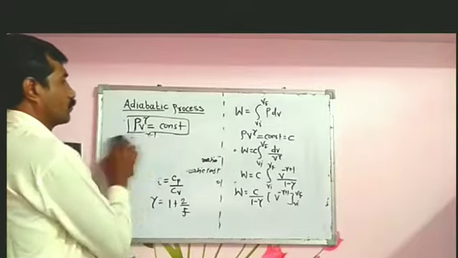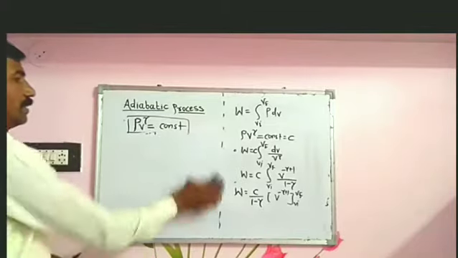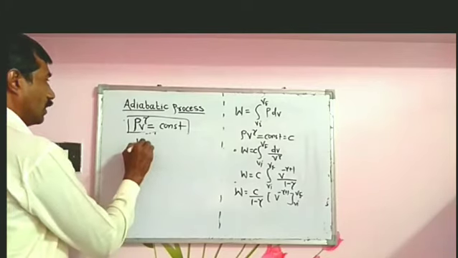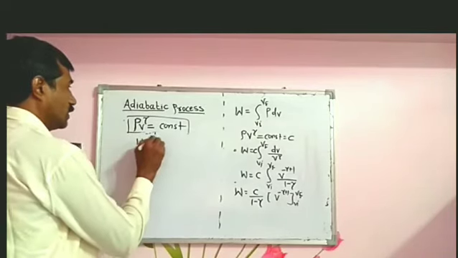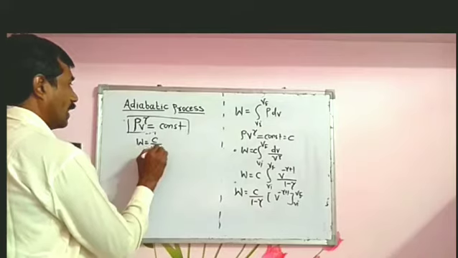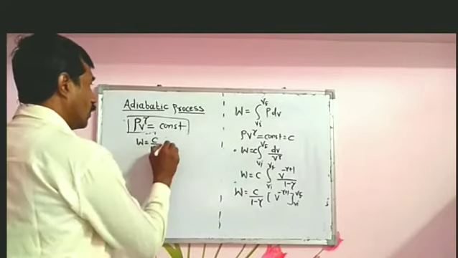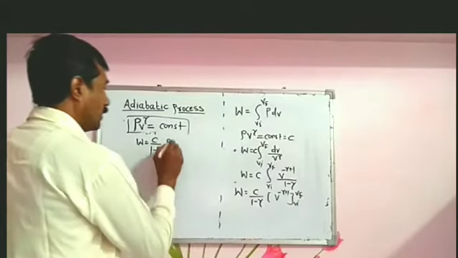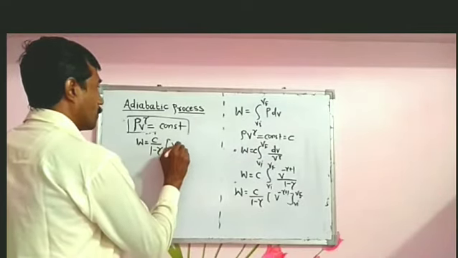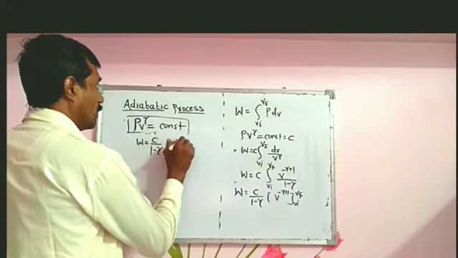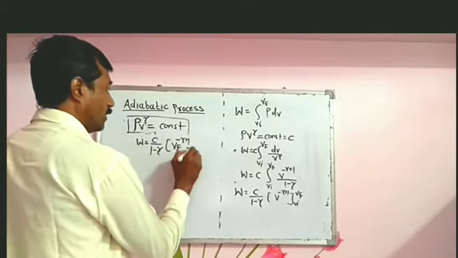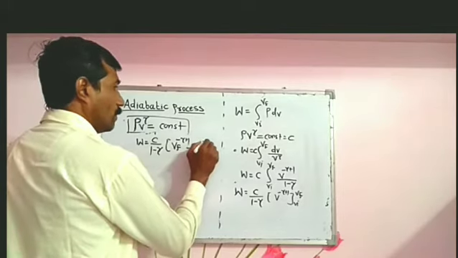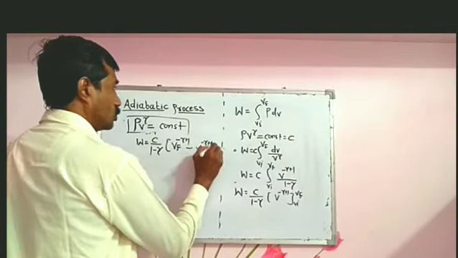Then W is equal to C upon 1 minus gamma. Substituting the limits, we get Vf to the power minus gamma plus 1 minus Vi to the power minus gamma plus 1.